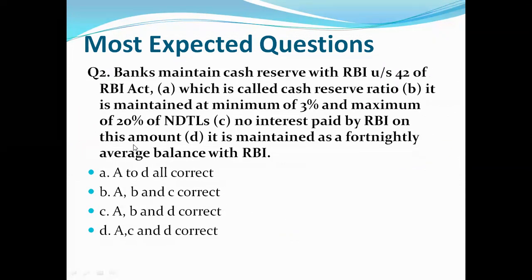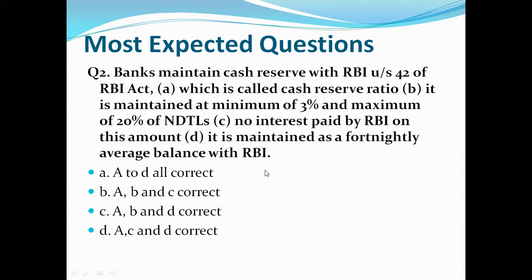Question number 2. Banks maintain cash reserve with RBI under Section 42 of RBI Act, which is called cash reserve ratio. B. It is maintained at minimum of 3% and maximum of 20% of NDTL. C. No interest paid by RBI on this amount. D. It is maintained as a fortnightly average balance with RBI.